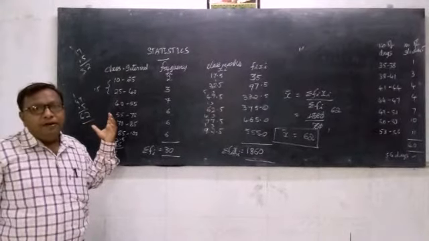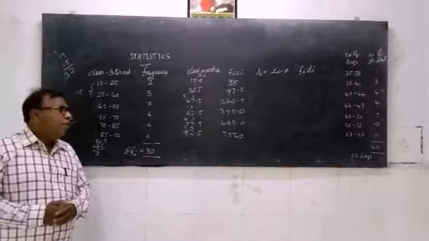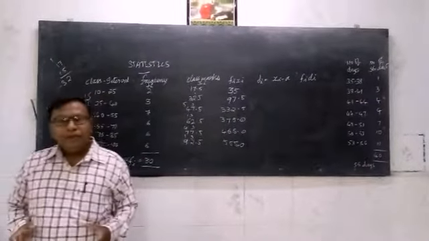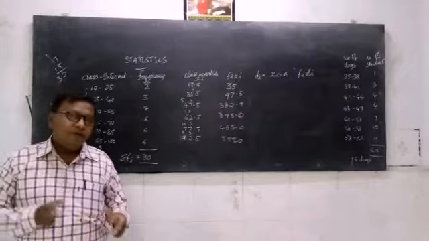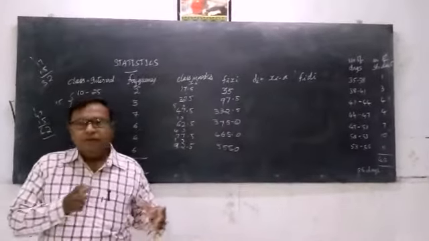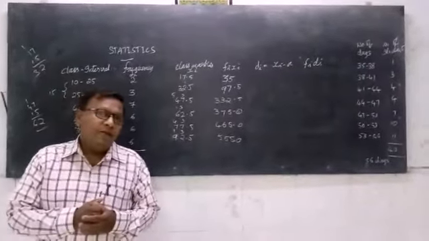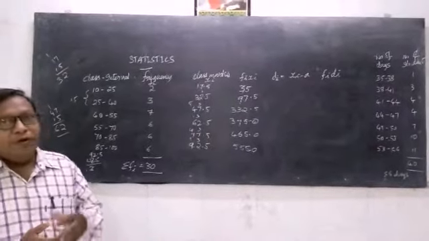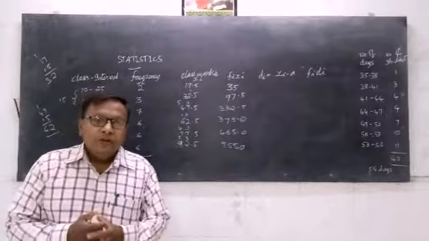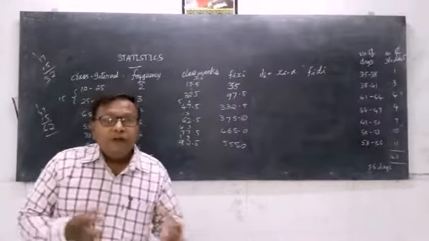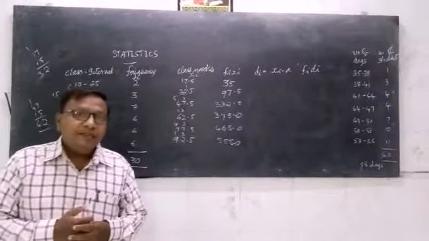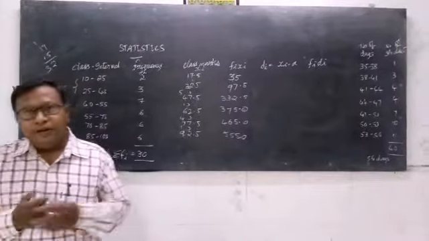Okay, thank you children. Okay children, we have learned how to find the mean for ungrouped data as well as for the grouped data. In the earlier class we have found the mean for grouped data, isn't it? So that method of finding the mean for a grouped data is called direct method.